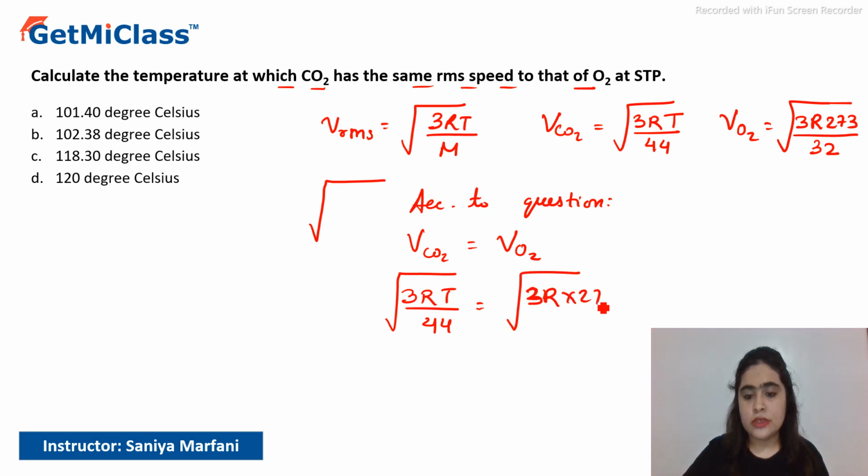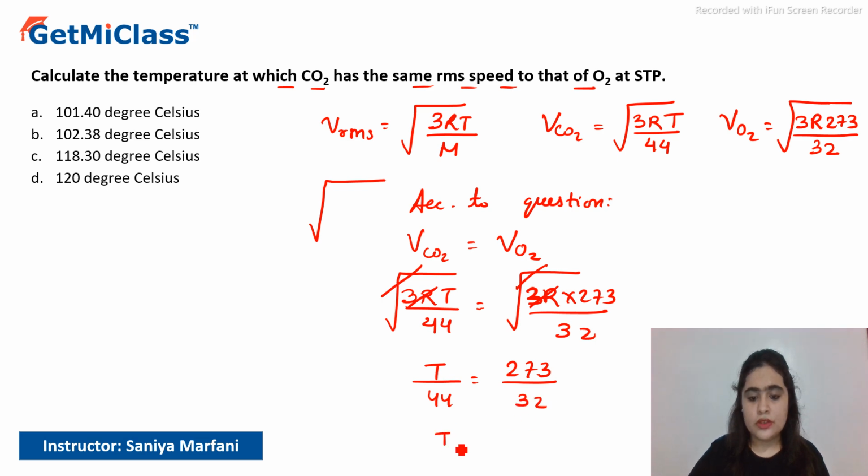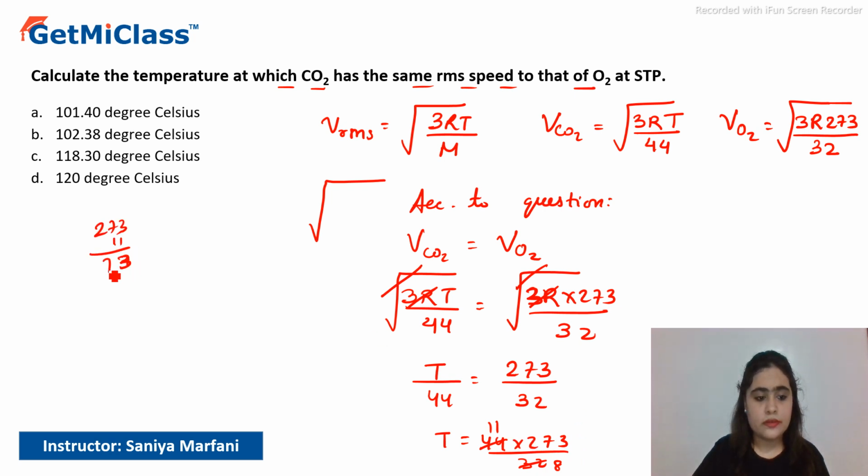3RT by 44 equals 3R into 273 by 32. So 3R gets cancelled, and root and root get cancelled. We have T by 44 equals 273 by 32. So the temperature will become 44 into 273 by 32. So 273 into 11, it will become 3003, divided by 8.